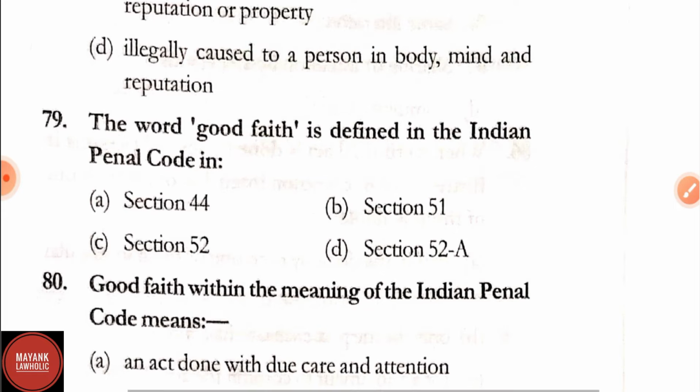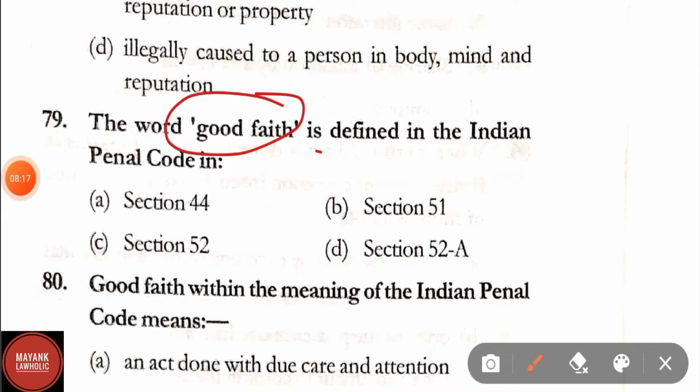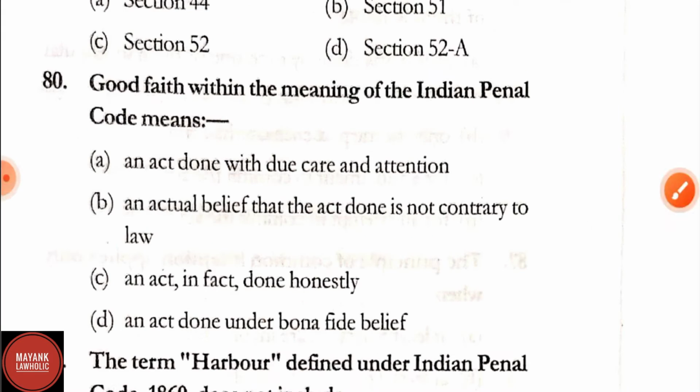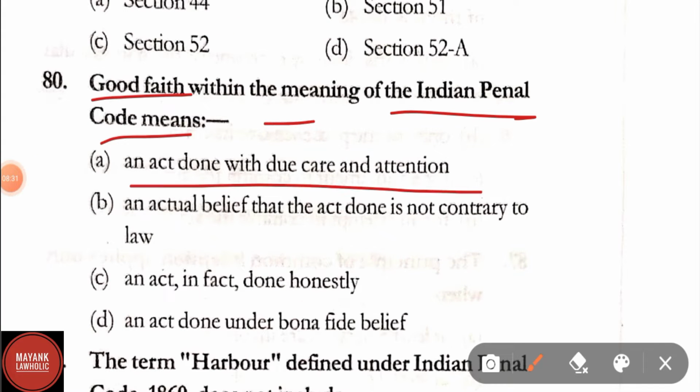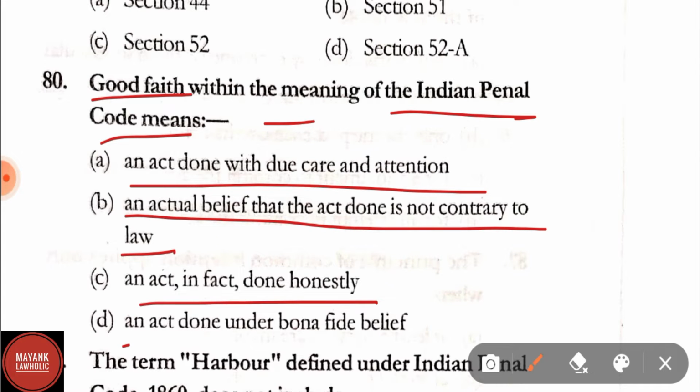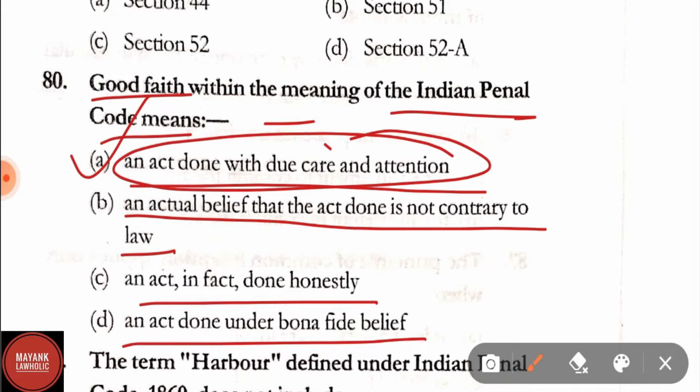Question number 79. The word good faith is defined in IPC in, correct answer is section 52. Question number 80. Good faith within the meaning of IPC means an act done with due care and attention, an actual belief that the act is not contrary to law, an act in fact done honestly, an act done under bona fide belief. Here the correct answer is option A, that is an act done with due care and attention.